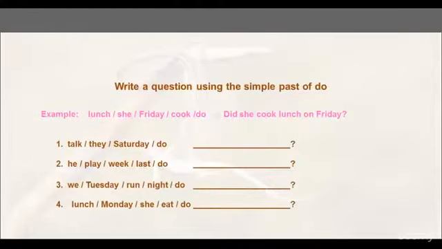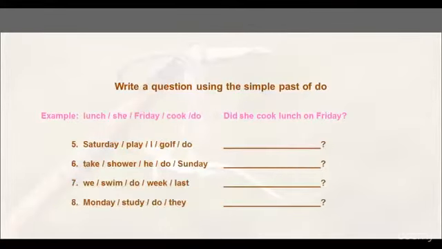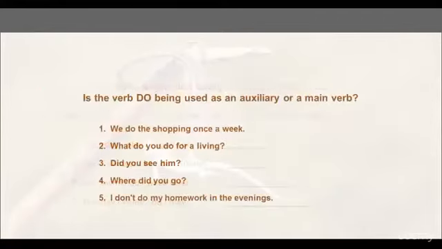Write a question using the simple past of do. For example, taking the words lunch, she, Friday, cook, and do, we can form the question, did she cook lunch on Friday? Is the verb do being used as an auxiliary verb or a main verb?